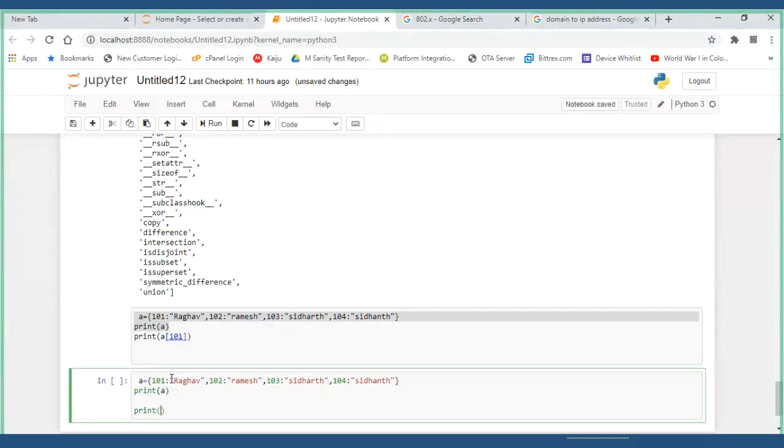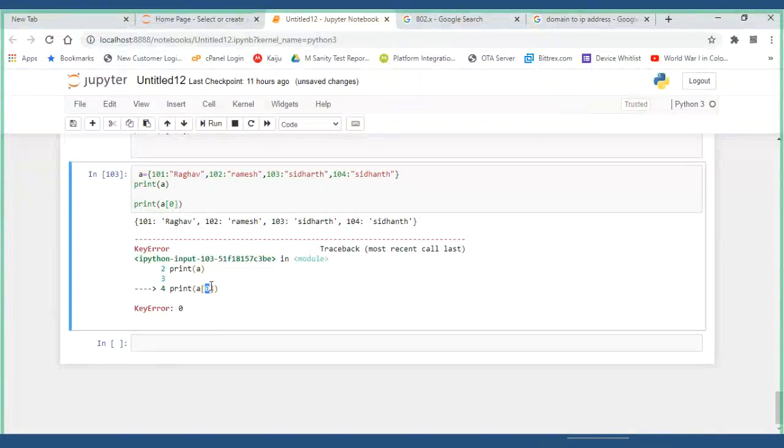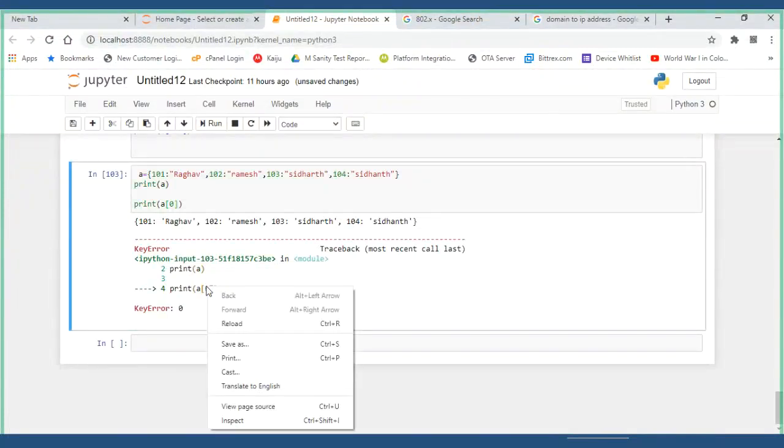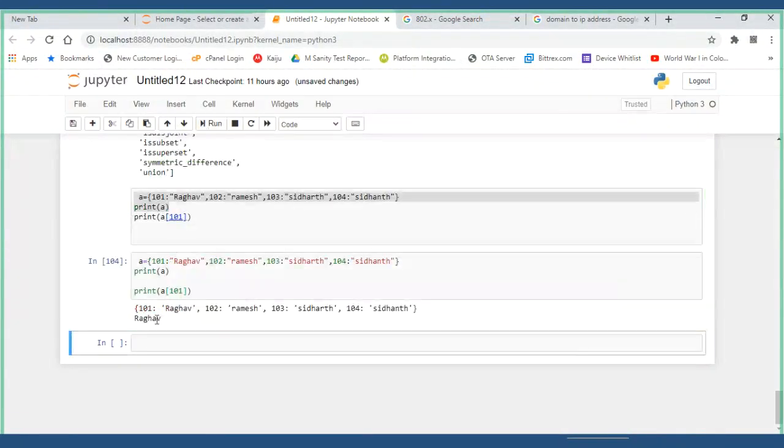Now I want a of 0. If I try to do that, what is it telling me? Key error. Some key you entered, that is wrong. Even though I am considering it like an index, it only gives me key error. Means it is thinking 0 as a key. Okay, maybe I'll give a key, 101.